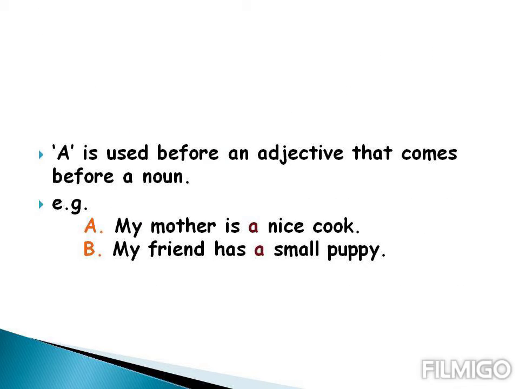Next. A is used before an adjective that comes before a noun. Example. My mother is a nice cook. Nice is an adjective. Cook is a noun. We will use a before an adjective. My friend has a small puppy. Small is an adjective and puppy is a noun. We will use a before it.